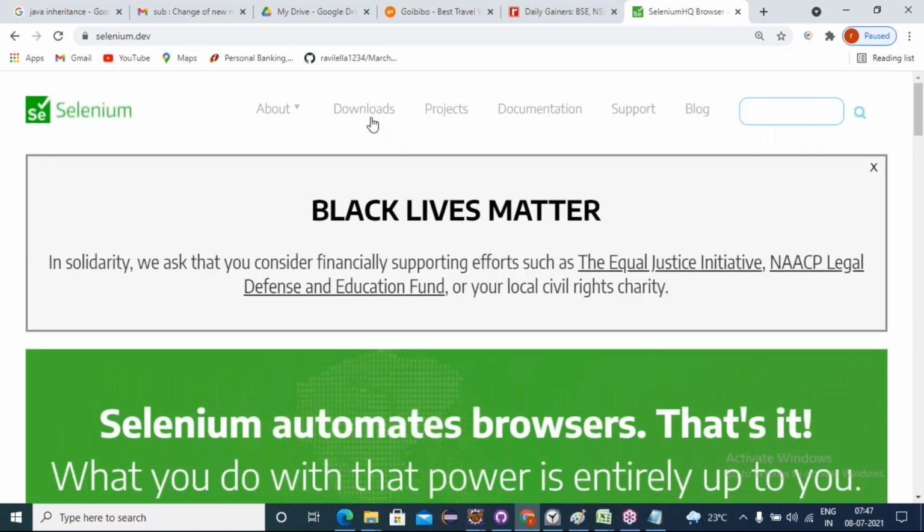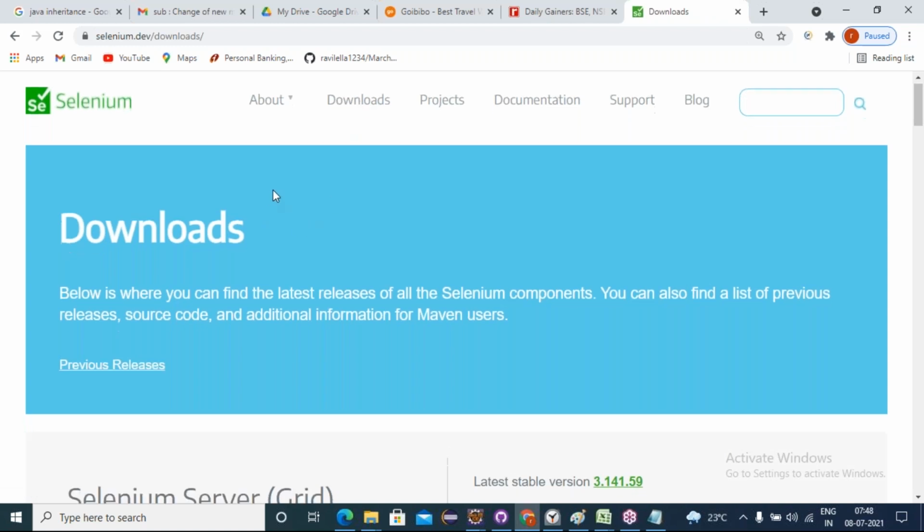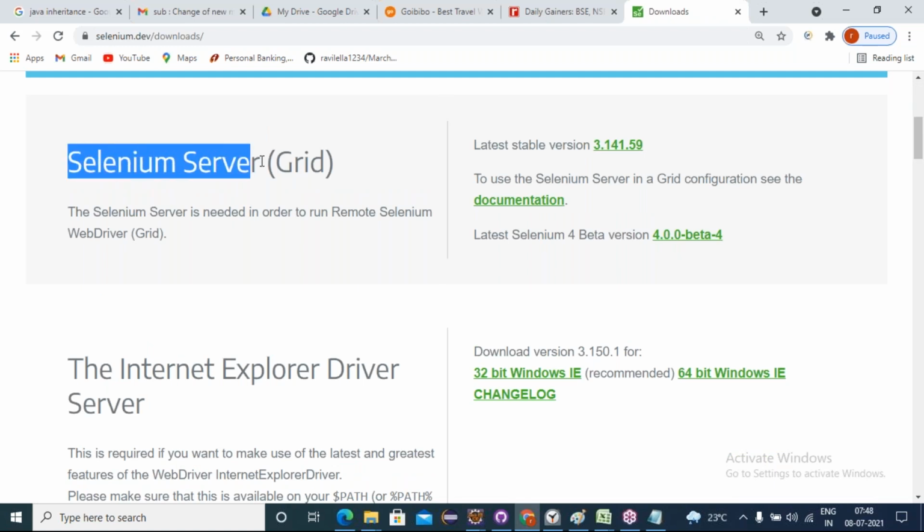See friends, to download it, just click on the downloads link. Scroll down a little bit. Not the Selenium Server Grid, friends. Once you are supposed to run in parallel on multiple systems and multiple browsers, then we prefer to download the Selenium Server Grid, this version.